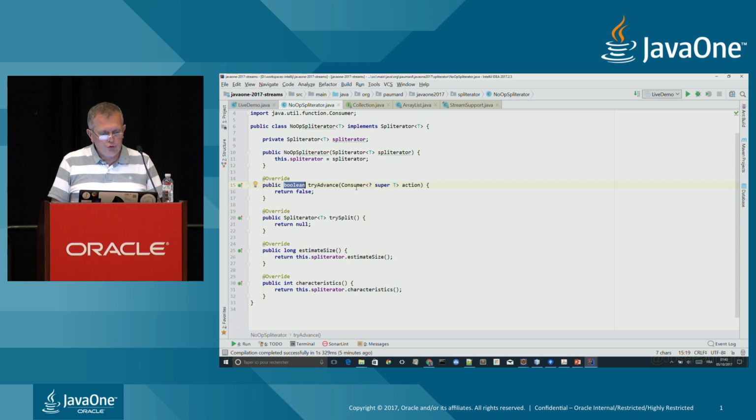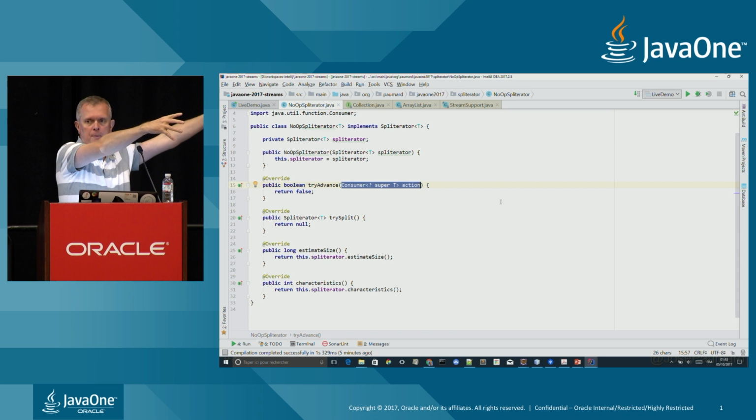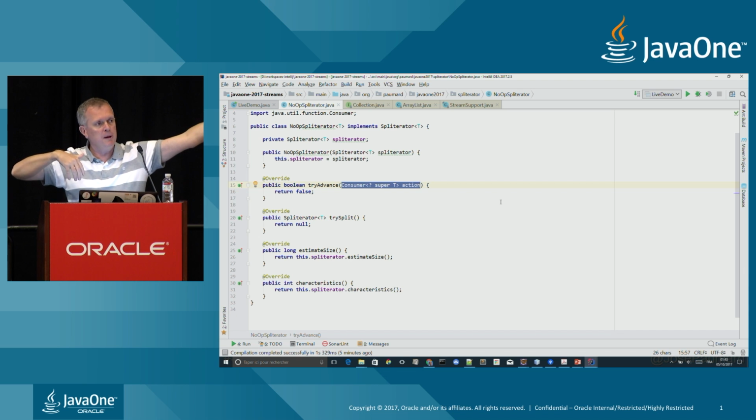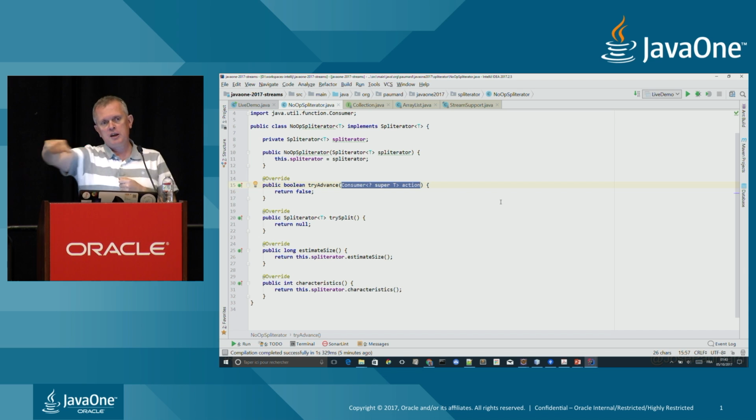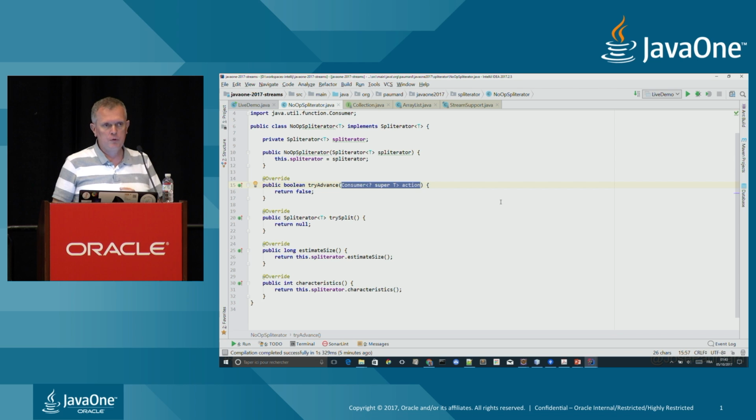And now it takes also a consumer as a parameter, action. We need to understand that this tryAdvance method is going to be called by the ReferencePipeline object, provided the spliterator is provided to that object, so it's going to be called by the implementation. And the implementation will check if there are more objects to be consumed, and if there are, will expect those objects to come at some point, but not necessarily at the moment at which this tryAdvance method is called. We're going to see examples of that later. So this consumer is provided by this ReferencePipeline object, and I should call the accept method of this consumer with the objects I want to consume.